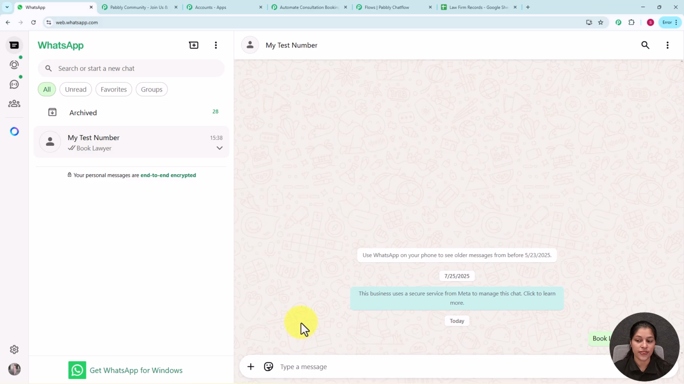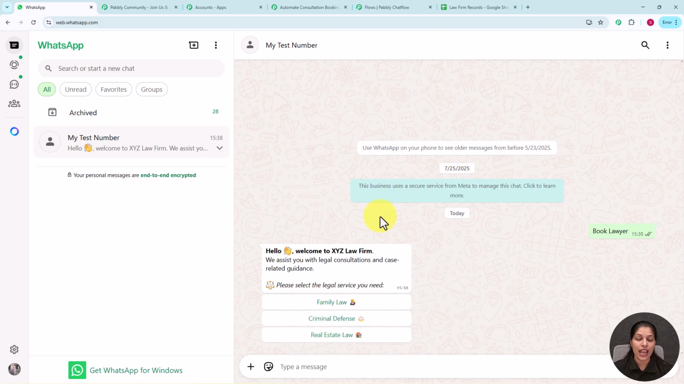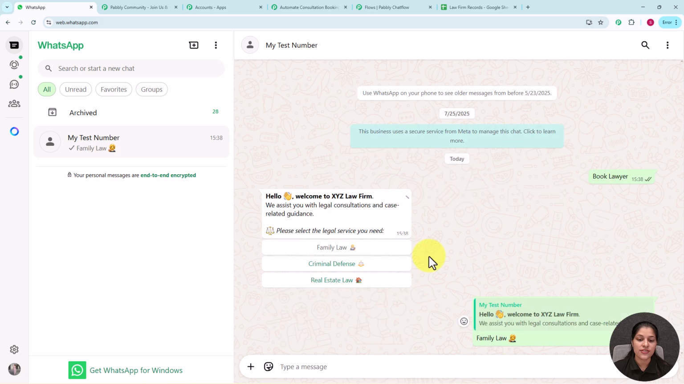Now let's wait for the response of our chatbot, and here you can see my chatbot is responding to me, which says, hello, welcome to XYZ law firm. We assist you with legal consultation and case related guidance. Please select the legal service you need. So now let's select this first service, that is family law.